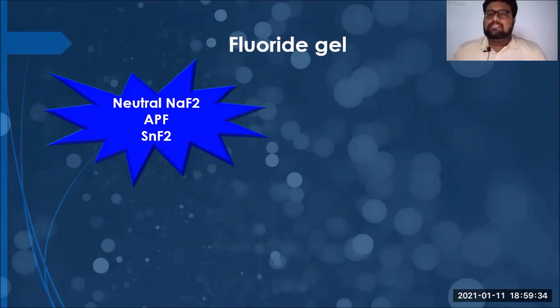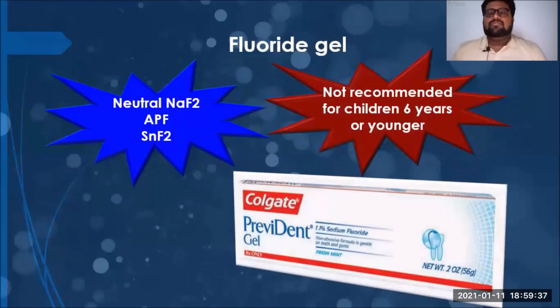But the disadvantage is that we cannot give it to children who are 6 years and younger. Why is it? Because these children have a higher chance of swallowing this gel, and this swallowing will lead to fluoride toxicity or excess exposure to fluoride, which will have severe side effects. Hence, this gel is not usually encouraged for self-application, but it can be advised when the patient is mature enough to use it properly as per the directions. So, fluoride gel has its benefits only when used with correct directions.